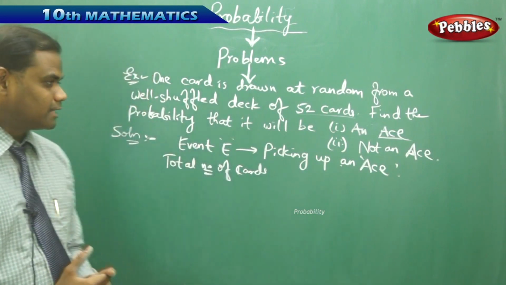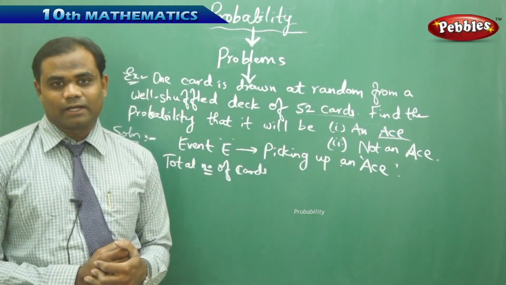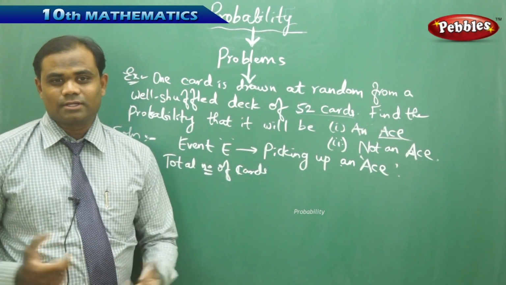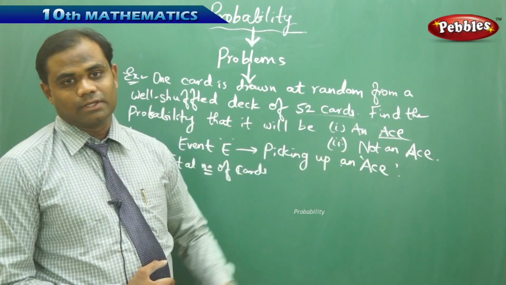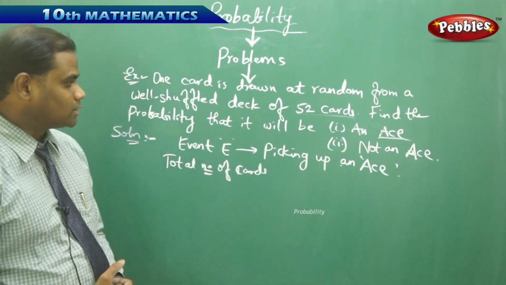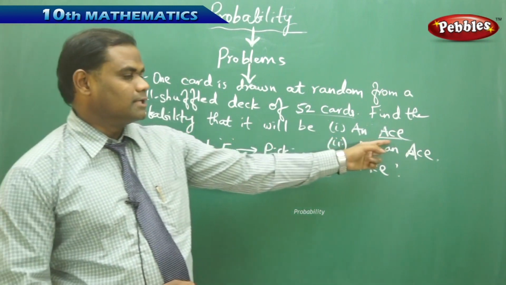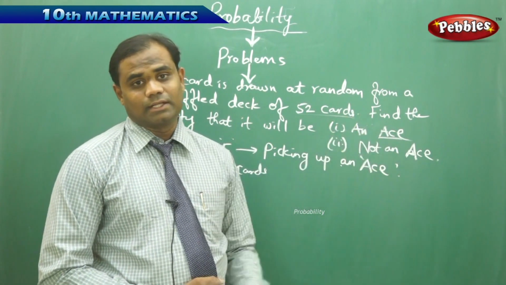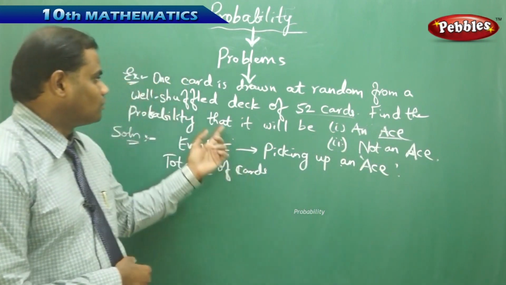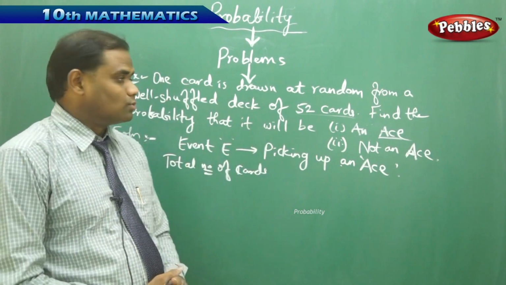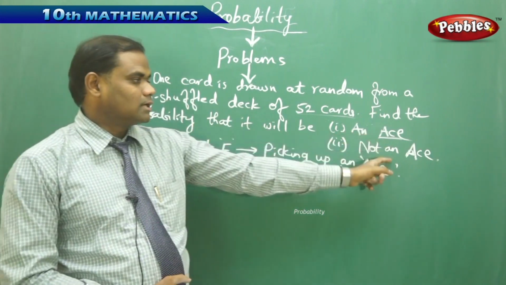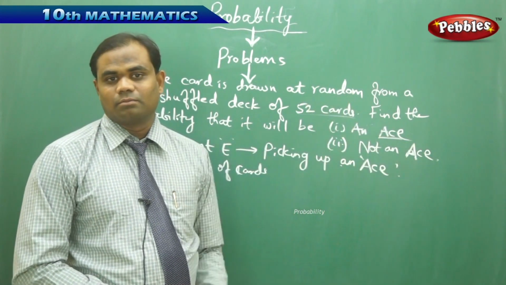Now let's take this example problem of playing cards. We all know the rules in playing cards, where there are 52 cards on the whole. This question is about drawing an ace from a well shuffled pack of 52 cards. I need to pick an ace, and we need to know the probability of picking an ace and not an ace for this given problem.